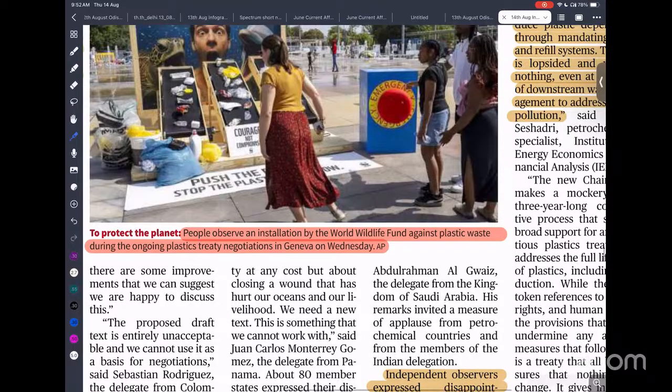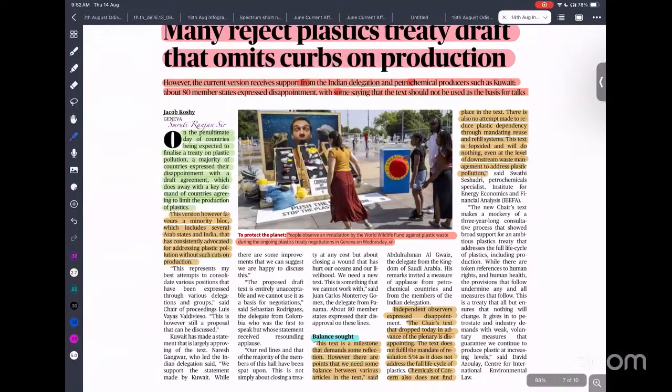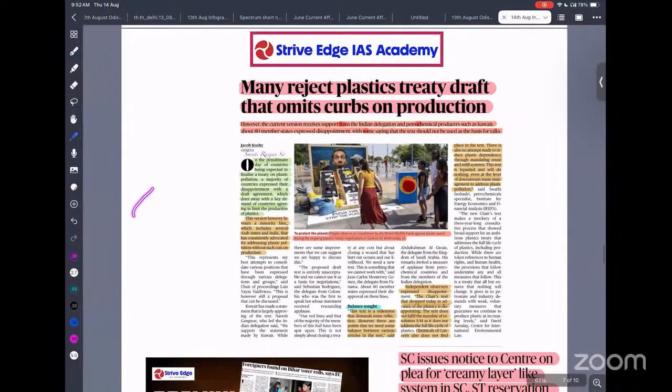Recently there is a plastic treaty negotiation being held in Geneva. According to this negotiation, countries are divided on two issues. Some countries are talking about phasing down plastic production. They are saying we need to reduce the production of plastic.